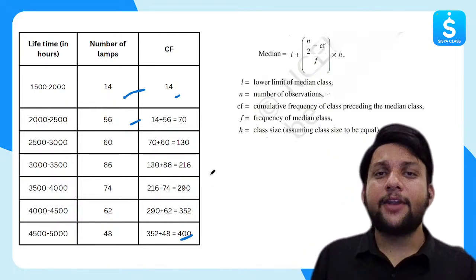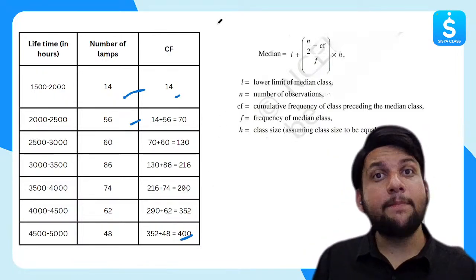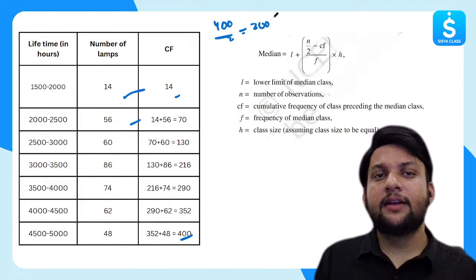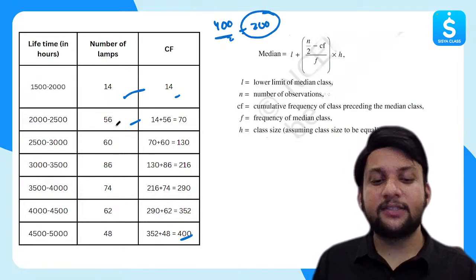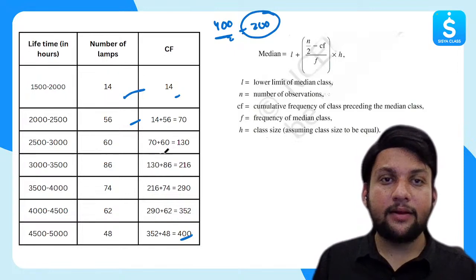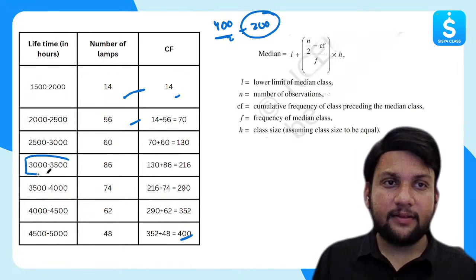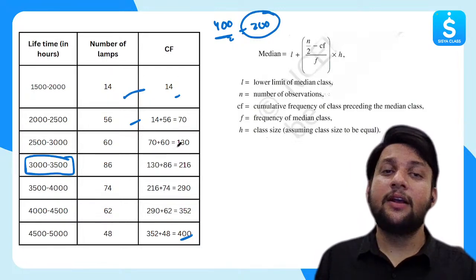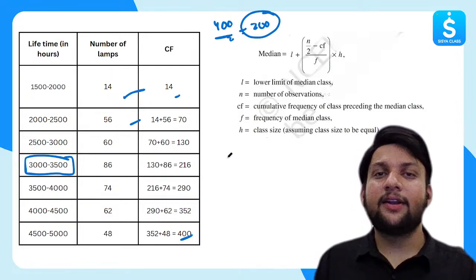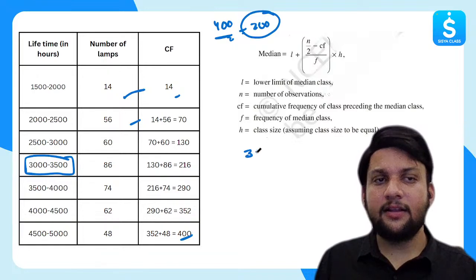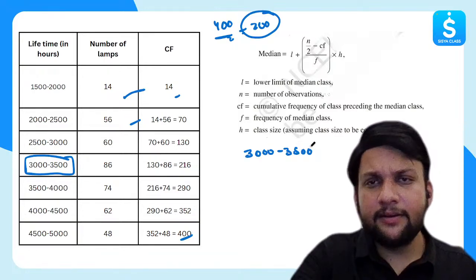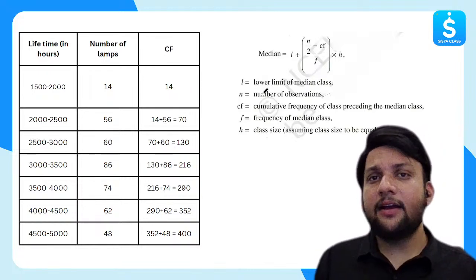Okay. Now, first of all, how will I find the median class? N by 2, 400 by 2, that is 200. 200 is coming where, dear students? 200 is coming here. I have to see the first value that is greater than 200. 130, no. 130 is less than 200, but 216 is greater than 200. So my median class becomes 3000 to 3500. Clear? Right.